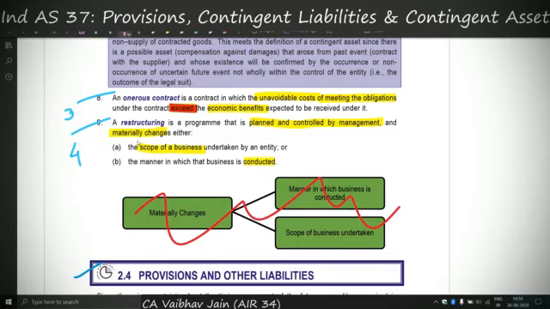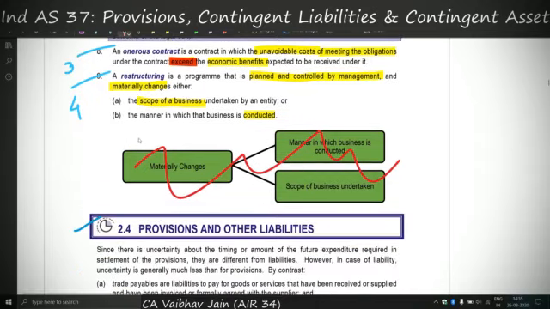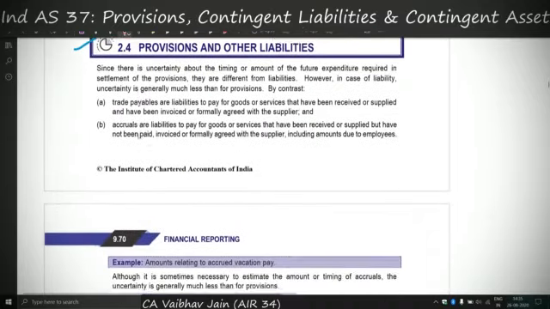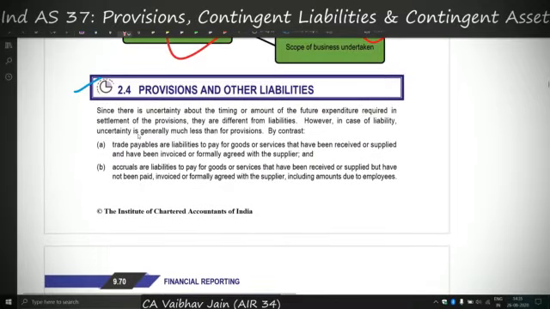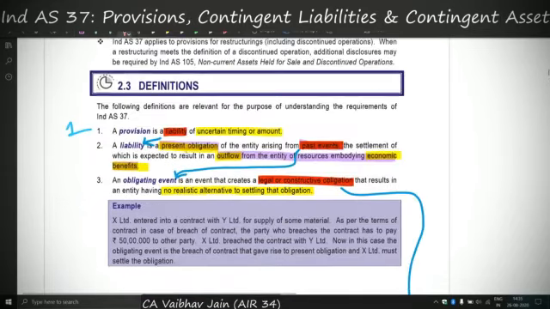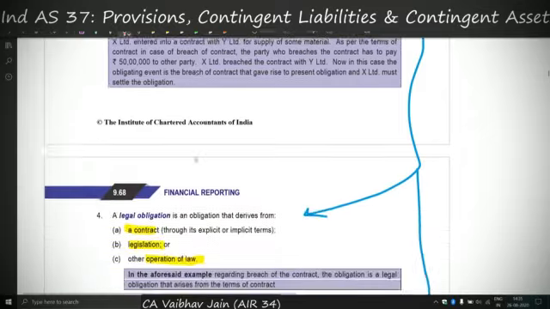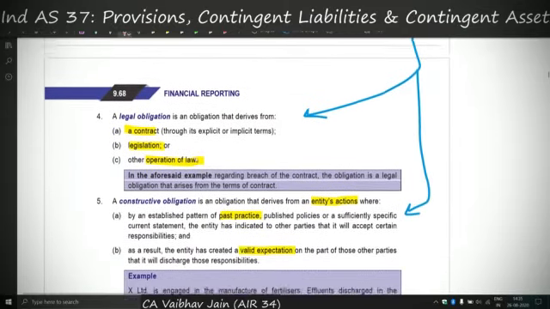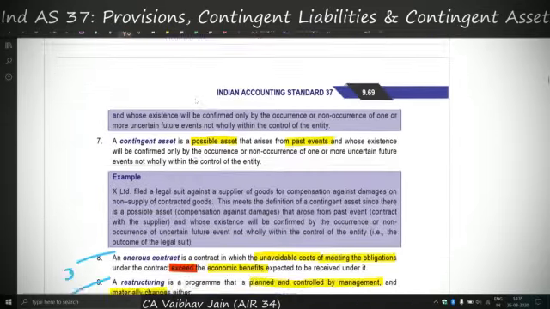We are covering restructuring because later on there will be a topic on provision for restructuring costs. So that is why the definition of restructuring is given here. Okay, so this covers our definition part. I know it was a bit clumsy, but anyhow we have to cover it, and we have to focus on the points which I have highlighted, because these key points will be of very important essence when you cover this in Ind AS 37.